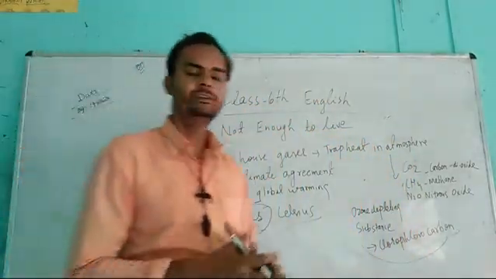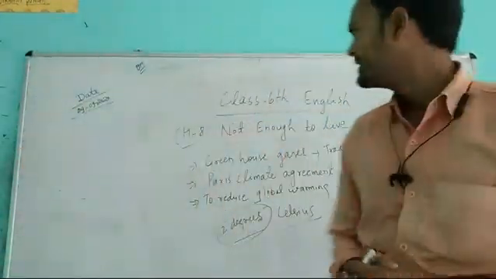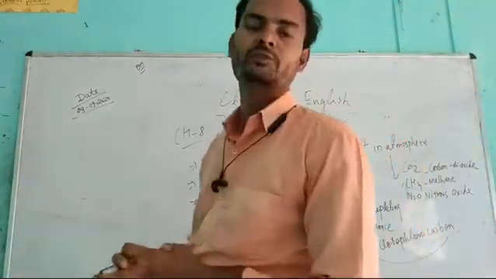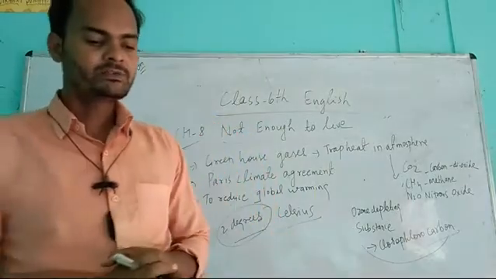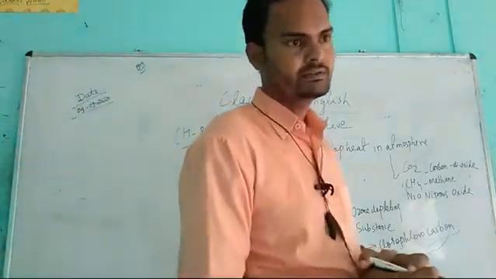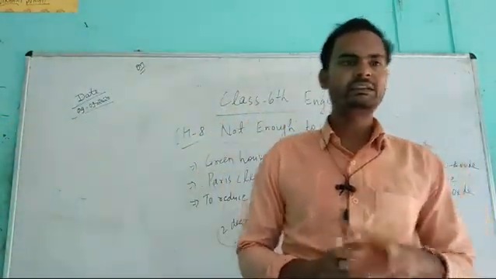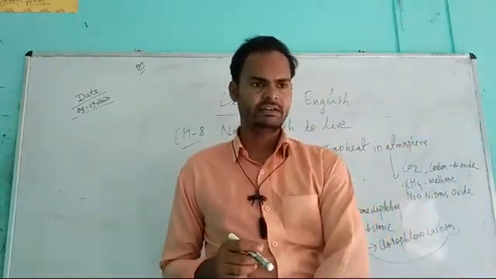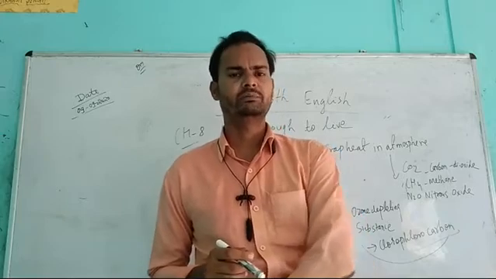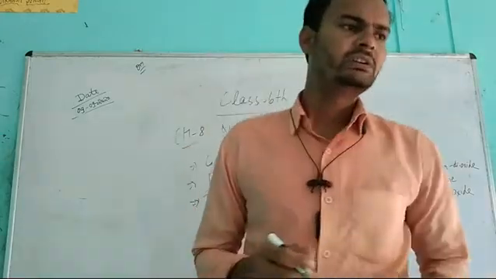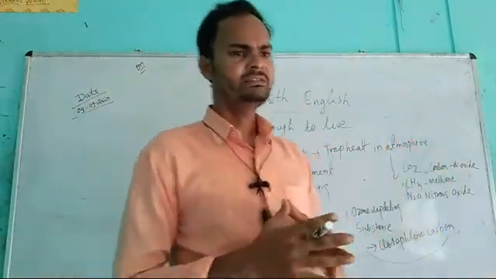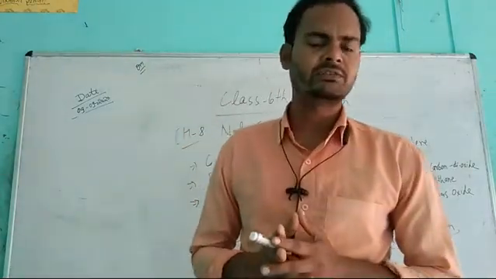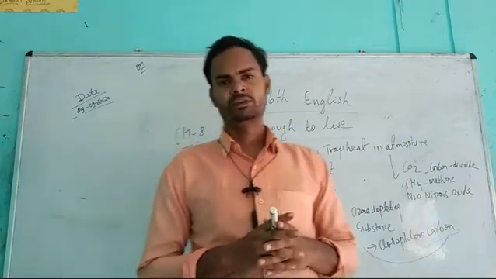Hello sir with a new video of class 6th English, our chapter 8, Not Enough to Live. Students, in this chapter, we know that especially pollution of air and water is in discussion, and how can we reduce this air and water pollution, because as we know, air and water are precious things, and without both we can't live easily, or survival will be prohibited.